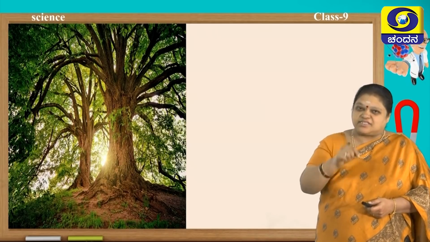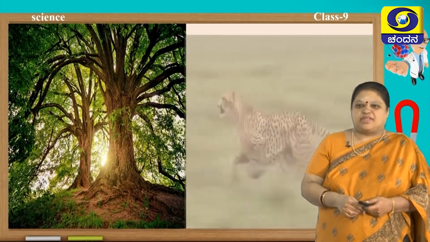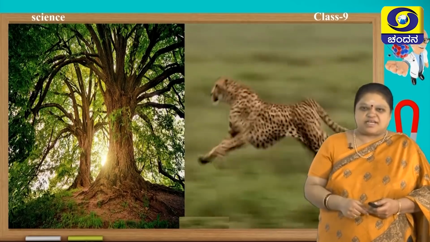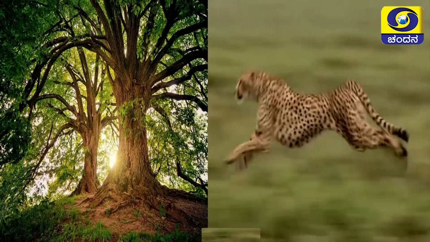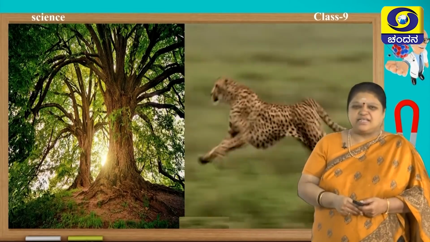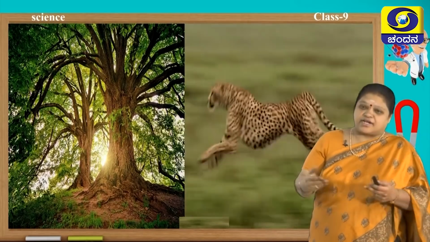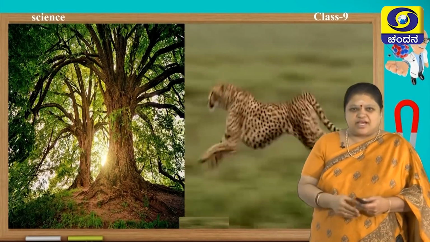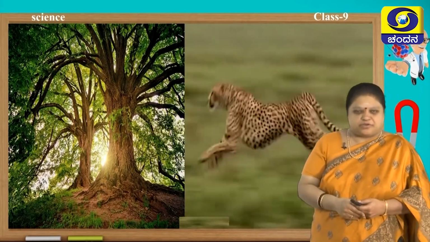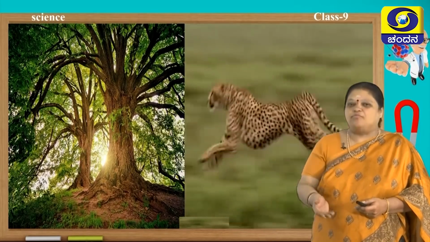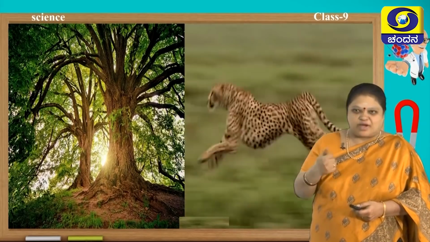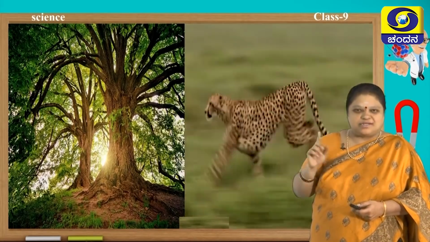So, here the conservation of energy will be present, whereas in the animals they have constant movement, they are not stable, they move for the sake of food, for mating, for attacking the prey, escaping from the prey, for entertainment, especially human beings, we have movement. So, there is expenditure of energy in a high proportion. So, the animals spend more energy and there is very less amount of dead cells. So, this is one basic difference between the plants and animals.